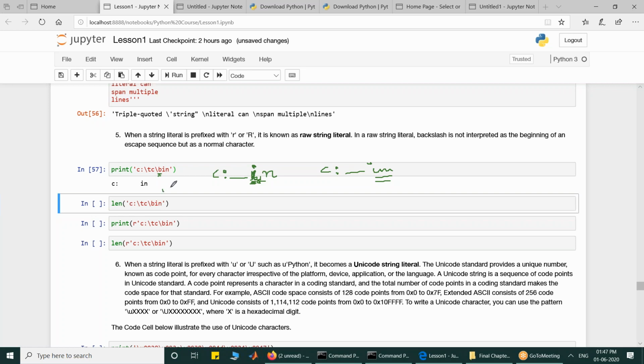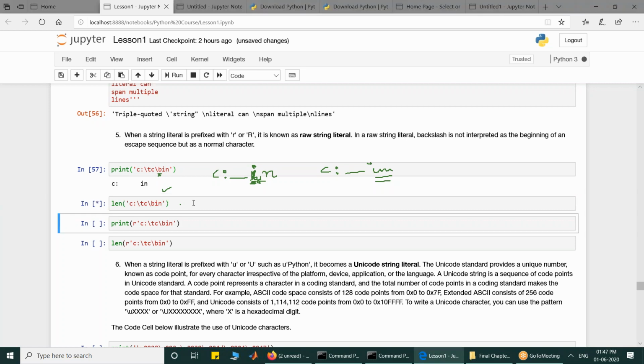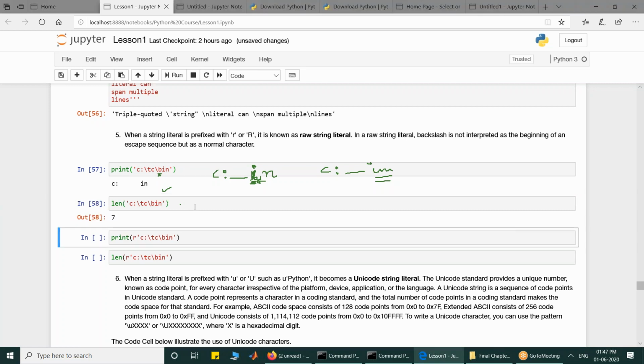So we got this. If you see what is the output of the length of this, the length comes out to be 7. Why? Because this C is taken as 1 character, colon as 2, tab as 3, C as 4, backspace as 5, I as 6, and N as 7. So slash T and slash B are counted as 1 character each. Okay, so that's why we got 7.